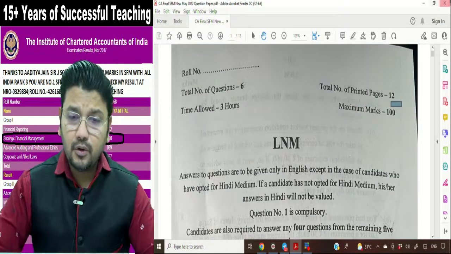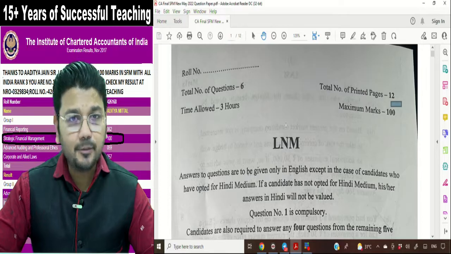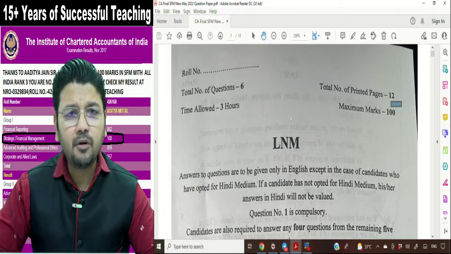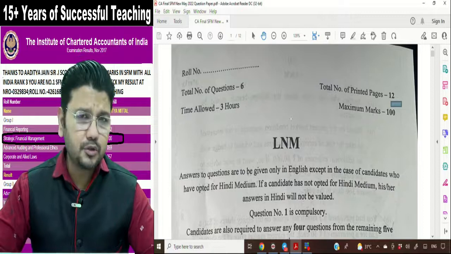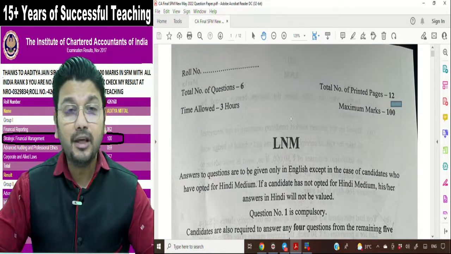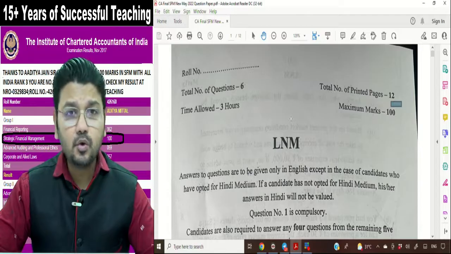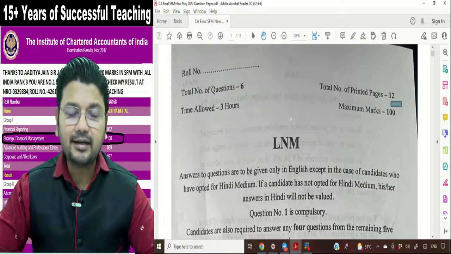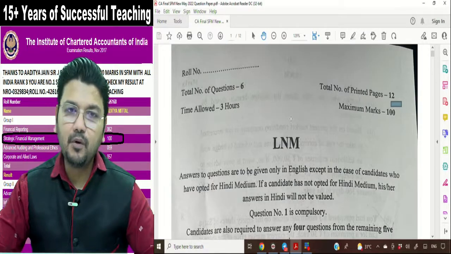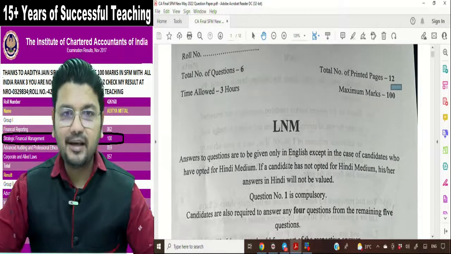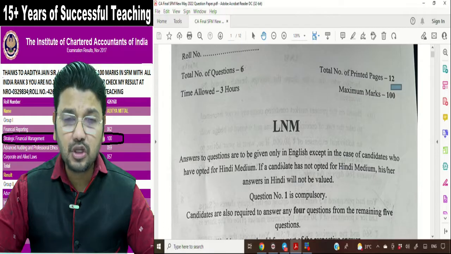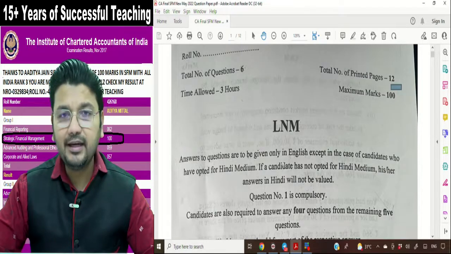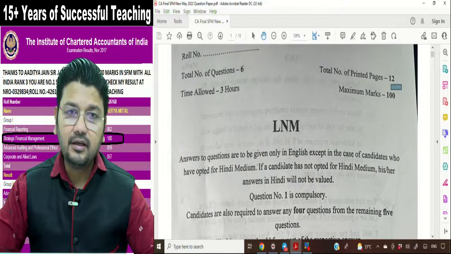So the question paper was 100% from our material, apart from one or two theory questions which were not from important theory chapters; those were from a non-important segment of theory. But definitely, apart from that, the 100% practical paper was from our material. If you are my registered students, I will also give you the question number which you can find in my material and you can tally it to see if I am right or wrong.